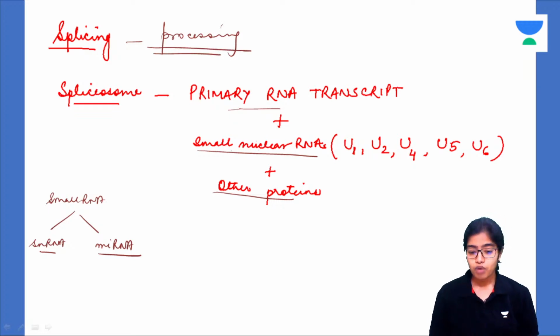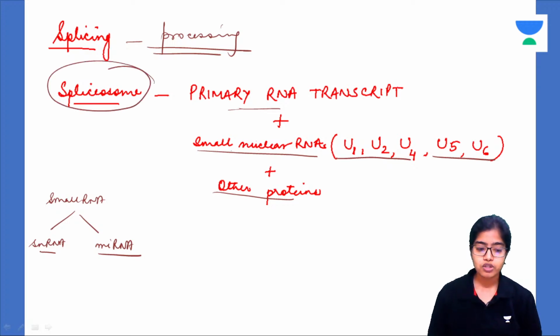So now can you see one application of small nuclear RNAs? U1, U2, U4, U5 and U6, apart from U3, all of them. So U1, U2, U4, U5 and U6 are the small nuclear RNAs that will combine with the primary RNA transcript along with other proteins to form the spliceosome. Understood?